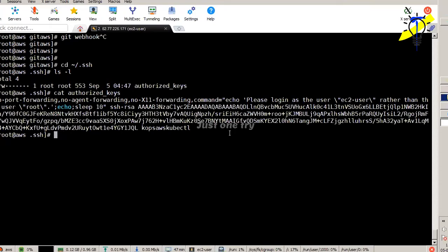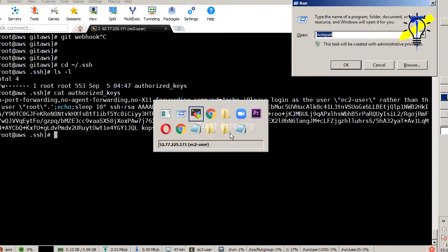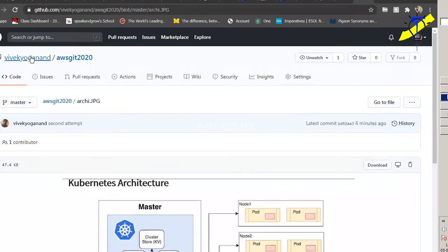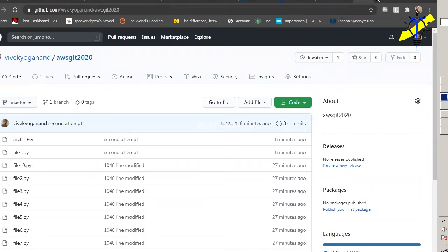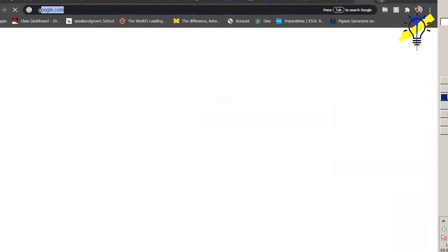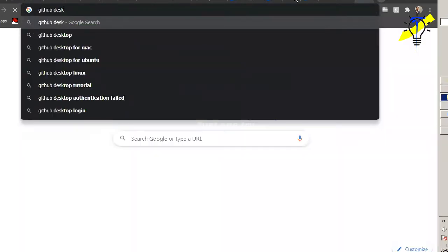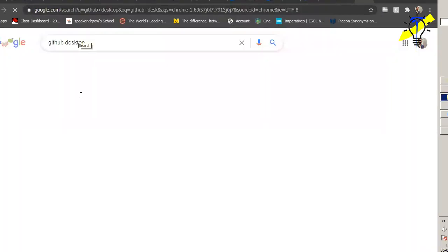What you can do in Windows is go to PowerShell, where you do all the activity at the command level only. If you want GitHub Desktop, I'll show you. If you search for GitHub Desktop for Linux or Windows or whatever, it will give some setup details.